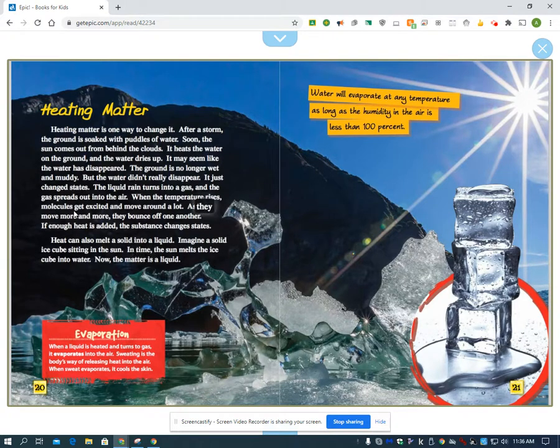When the temperature rises, molecules get excited and move around a lot. As they move more and more, they bounce off one another. If more heat is added, the substance changes state. Heat can also melt a solid into a liquid. Imagine a solid ice cube sitting in the sun. In time, the sun melts the ice cube into water, and now the matter is a liquid.